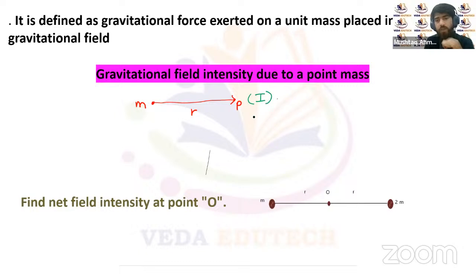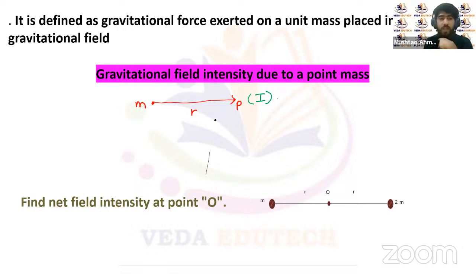We know that gravitational force is always an attractive force in nature. So when we place any unit mass at this point P around this mass m, it will also experience an attractive force.